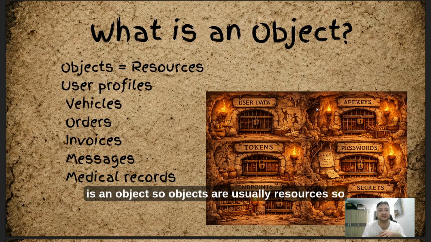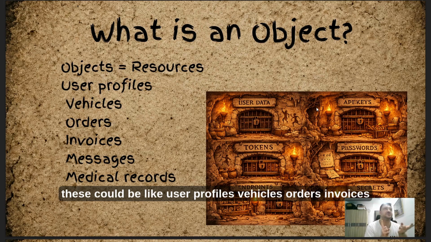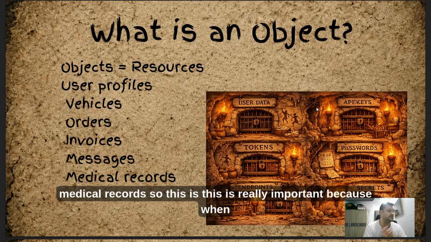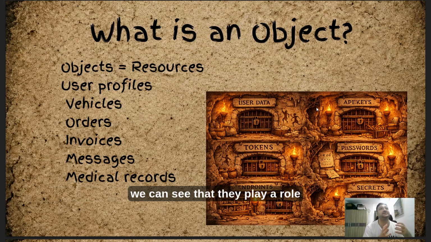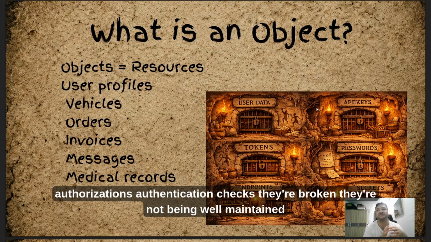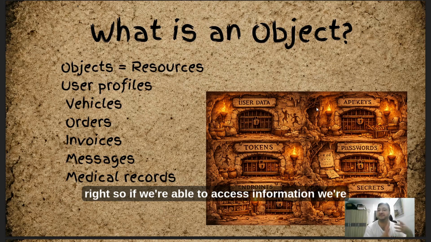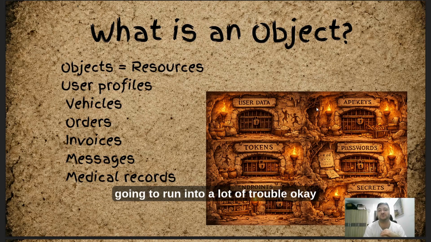So what is an object? Objects are usually resources, like user profiles, vehicles, orders, invoices, medical records. When we look at these different objects, we can see that they play a role in what we can observe and what we can use, and it could be dangerous if these authorization and authentication checks are broken or not well maintained. If we're able to access this information, we're going to run into a lot of trouble.